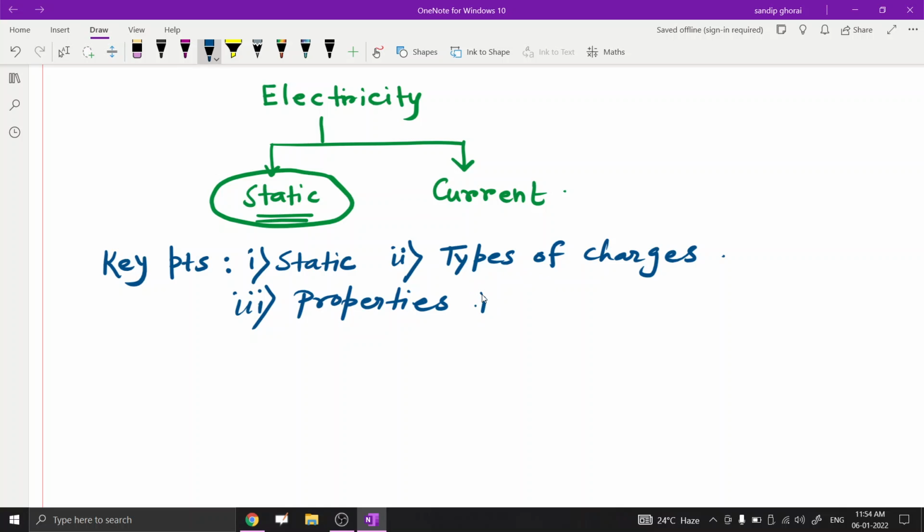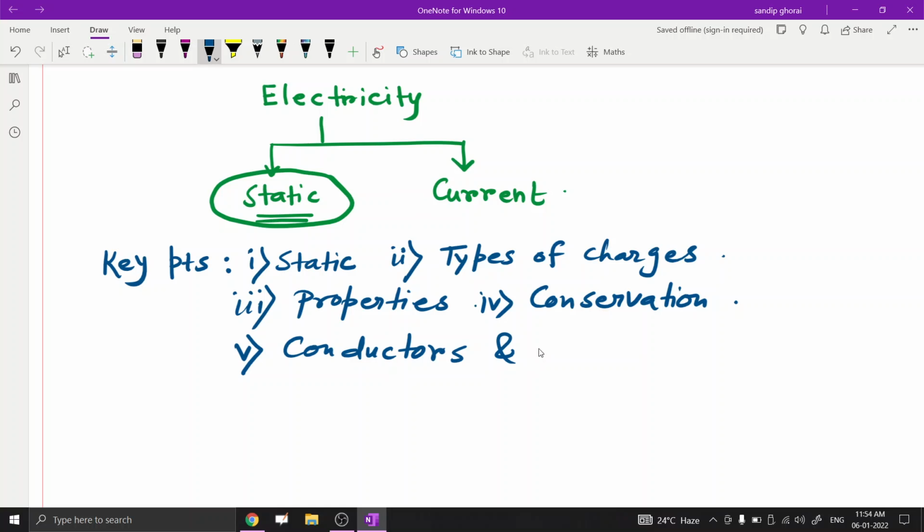The fourth is conservation of charges. Next, we have to know different types of materials like conductors, and also insulators.